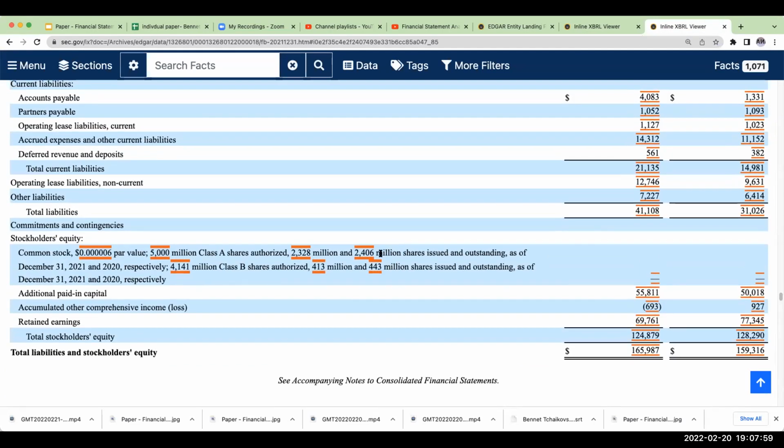Rather, we end up crediting additional paid-in capital. To date, this additional paid-in capital has gone up primarily due to the stock compensation expense, not because of share issuances.